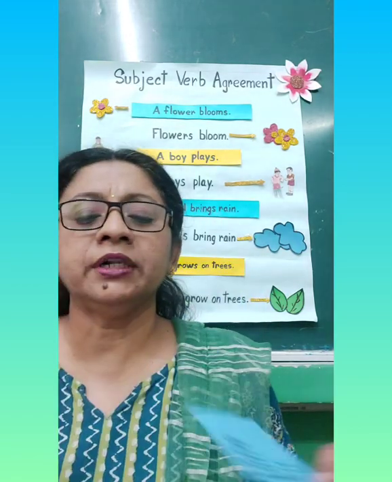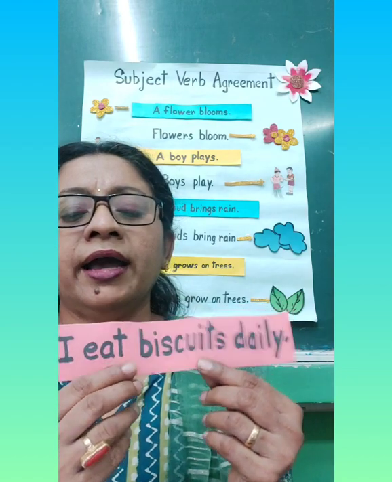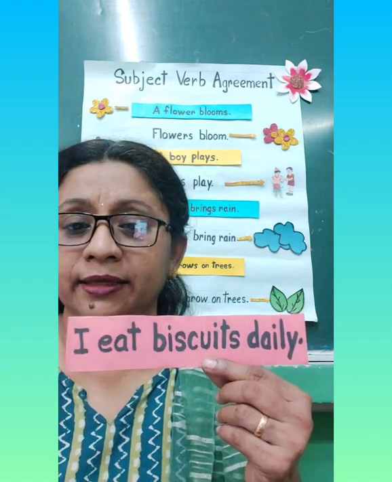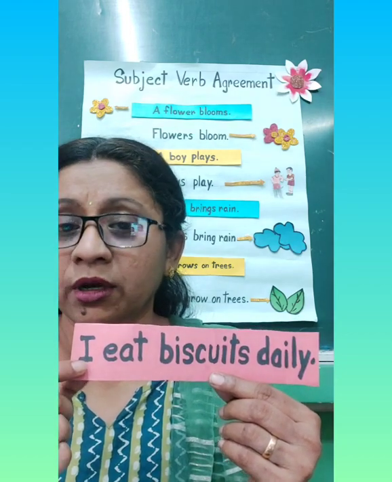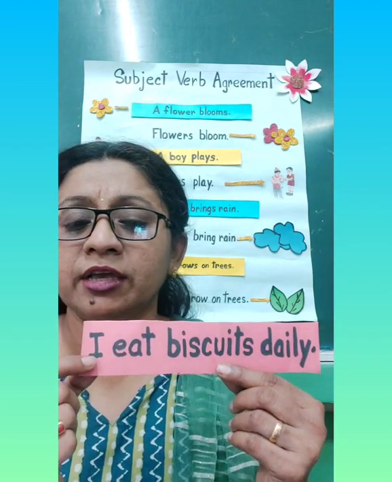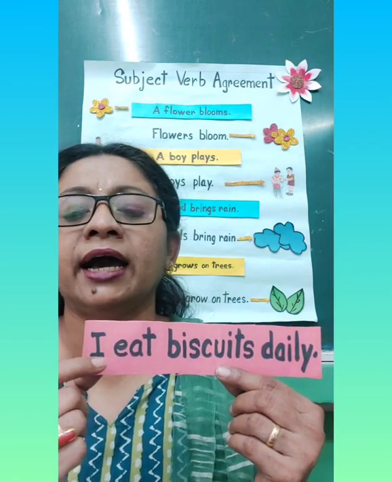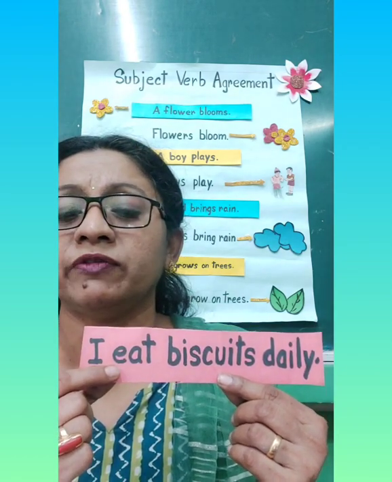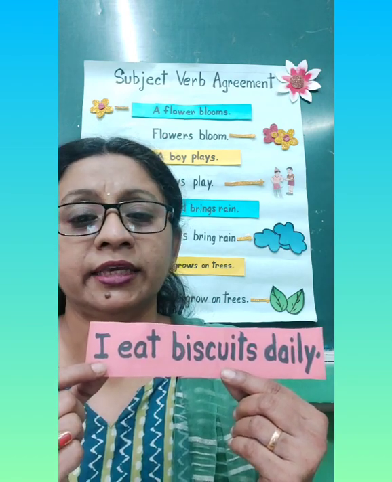For example, I eat biscuits daily. Okay, I is singular, but I is an exception. So we will write I eat biscuits daily. We will not say I eats biscuits. We will say I eat biscuits.